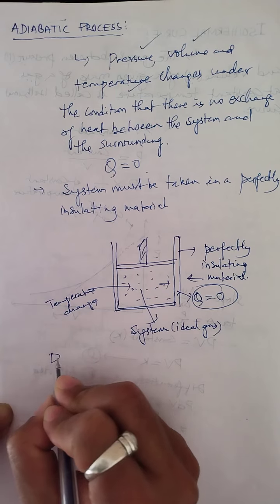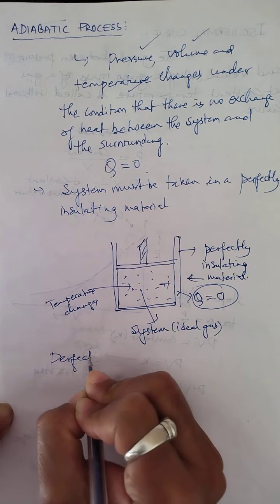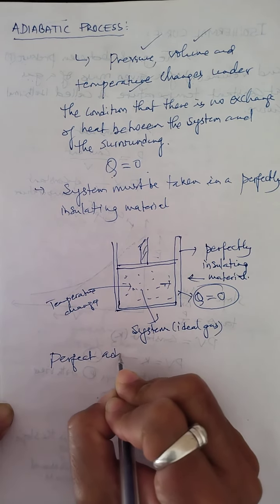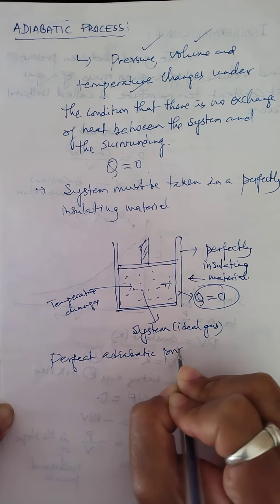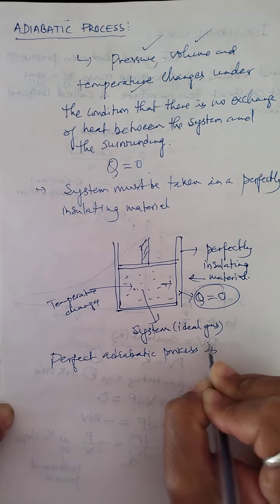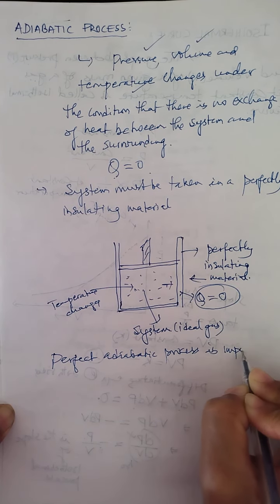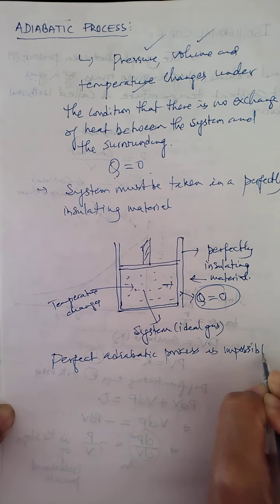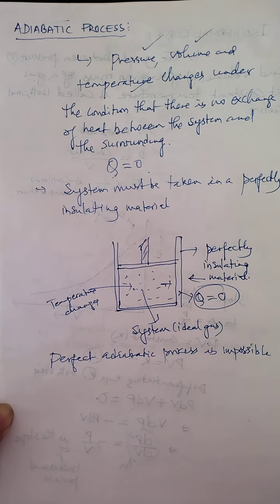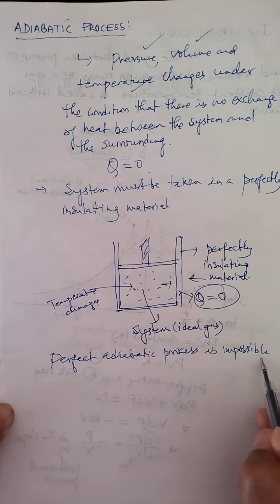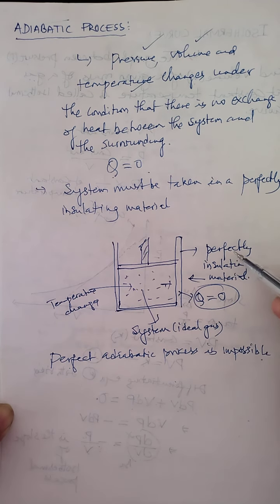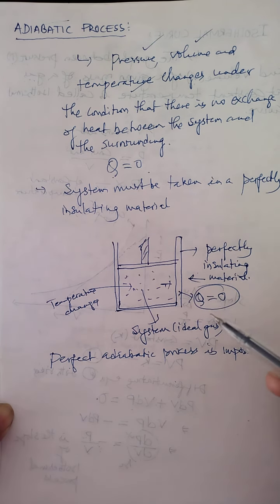So let me just write down the point. Perfect adiabatic process is impossible. It cannot occur. Like you learned in isothermal process, perfect isothermal process is not possible. Similarly, perfect adiabatic process is not possible. Why? Because in actual practice, as I said, perfectly insulating material is not made. It cannot be there.